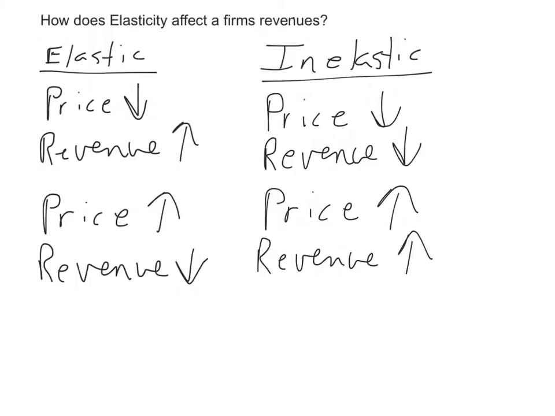So they could be selling the same amount of product, but they've lowered the price, so they're not going to be making as much money. Now, if they raise the price, they know that they're going to increase their revenue, so that means they're going to be making more money. But they have to be careful on these things because, like I said, their whole goal is to make money for the firm, and if they raise or lower it too much, then they know they're not going to make as much.